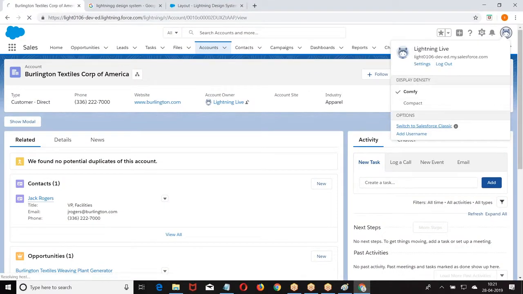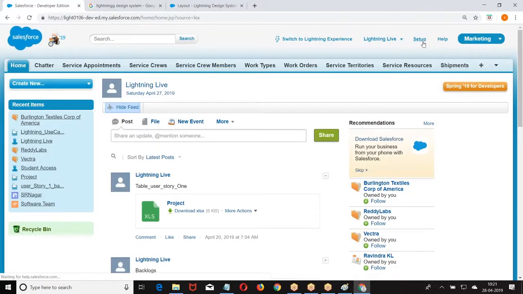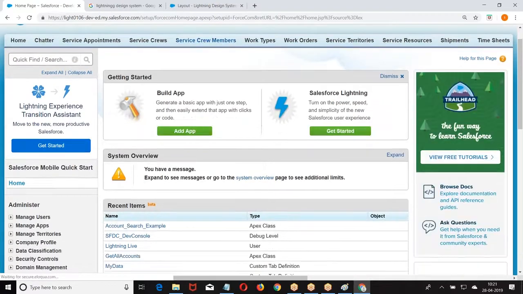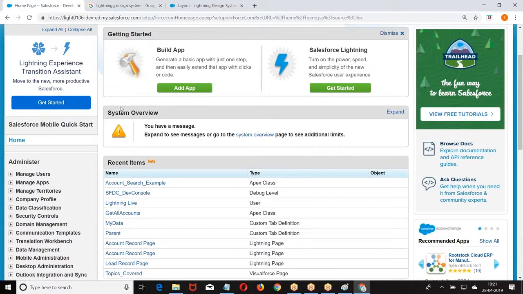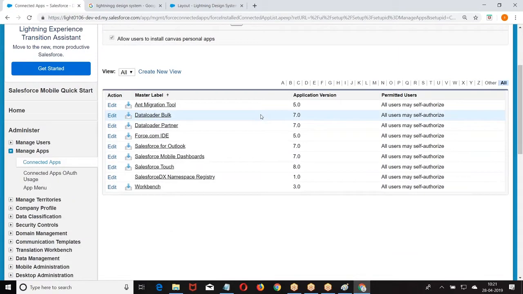Tell me some of the packages which we are already using in Salesforce. Force.com and the migration tool are there. We install the migration tool, right? Look at this, we are installing some tools. It's a managed package, right?